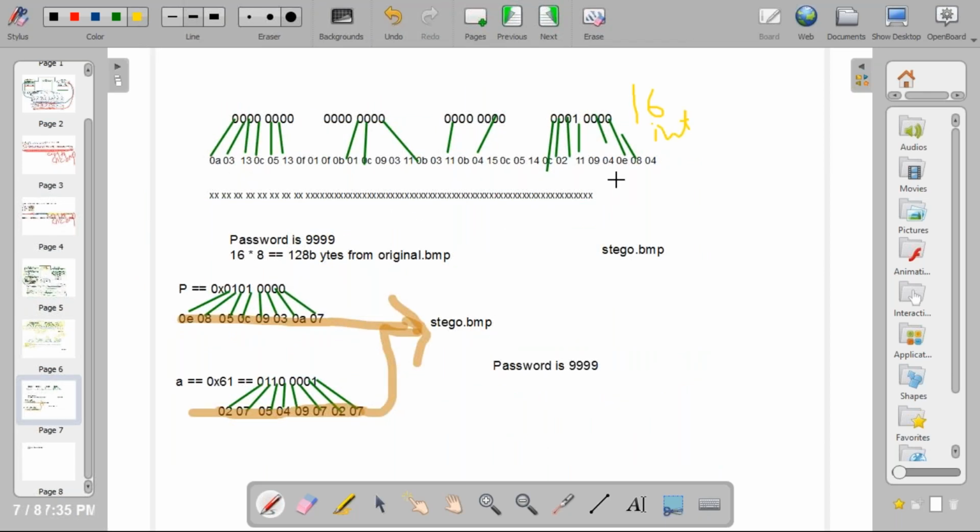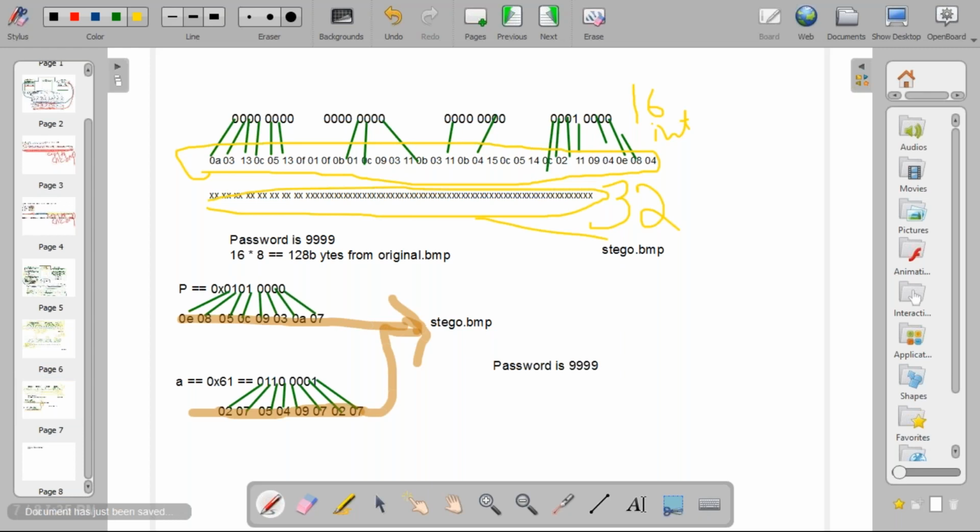Again the same thing. You need to get 32 bytes. You need to encode this value 16 in these 32 bytes. You need to write this one to stego.bmp. This size is 4 bytes, and 4 bytes means 32 bits. To encode 32 bits, we need 32 bytes. So that is what we need to do.